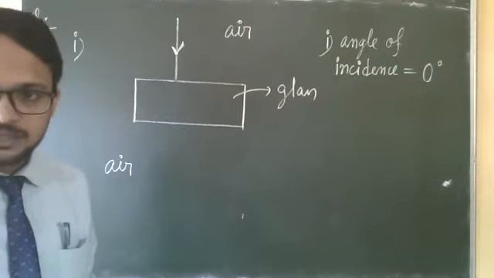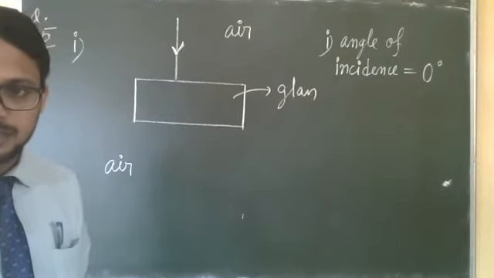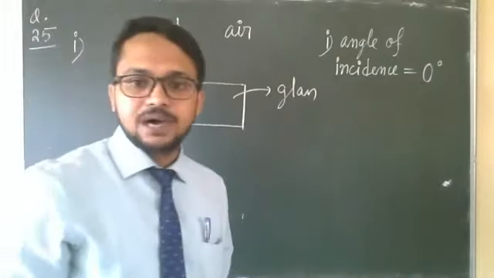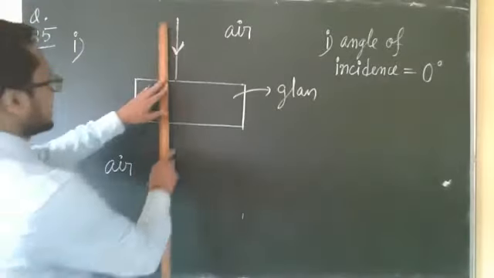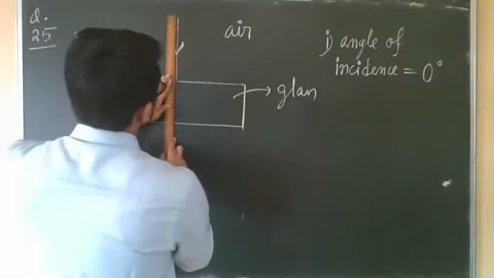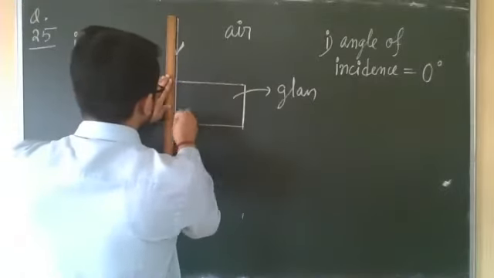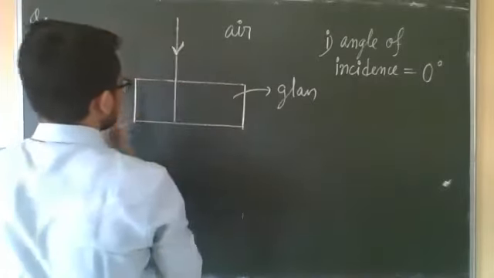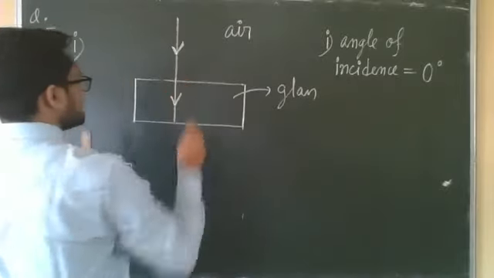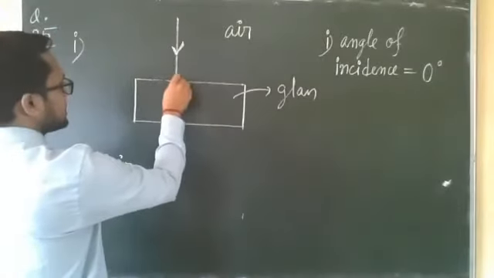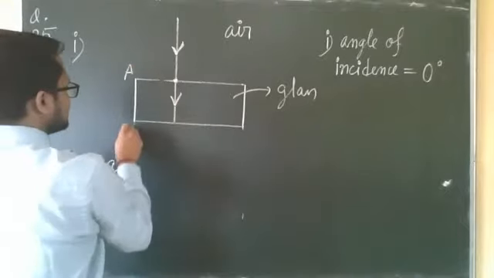Yes, same path, not towards nor away. It will follow the same path. There will be no deviation.